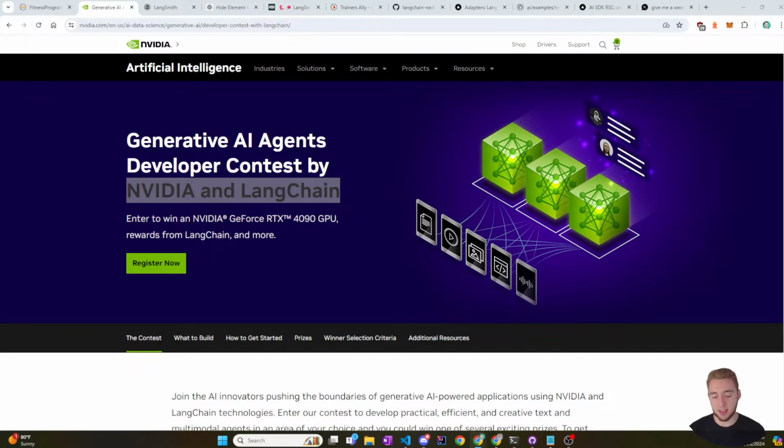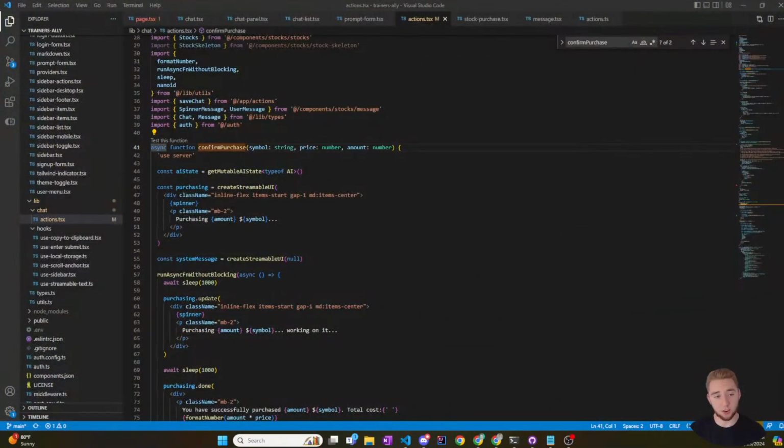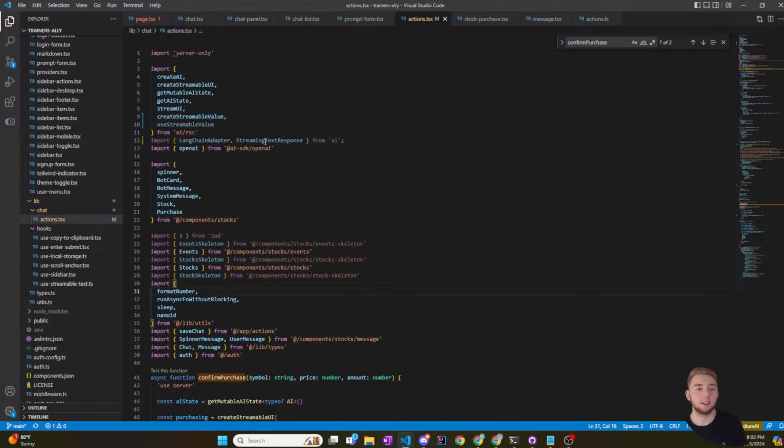In the last stream that I had yesterday, I showed a template that I have downloaded from Vercel for creating front-end applications, chatbots with React and Next.js using the Vercel AI SDK. And I spent a lot of time exploring the AI SDK from Vercel.